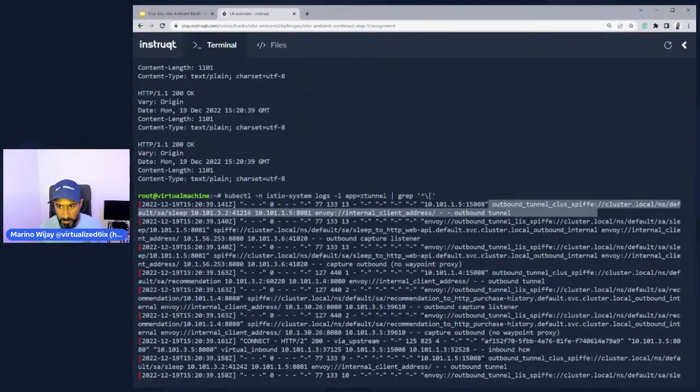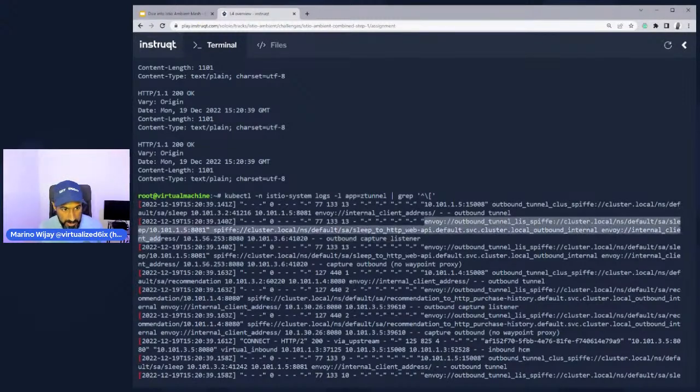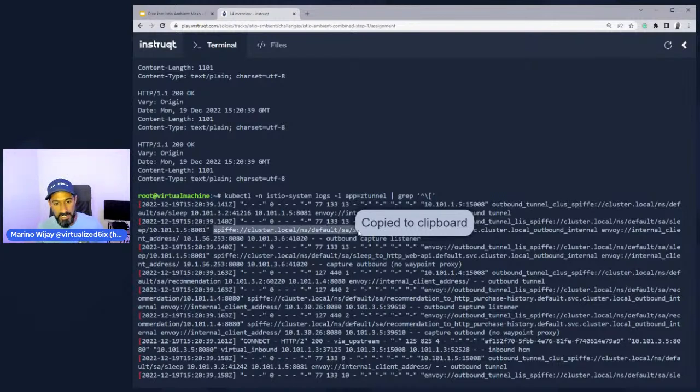So we see we have an outbound tunnel right here. And it's saying to us, hey, we have to communicate with something, right? If we look here, this outbound tunnel is targeting the sleep pod, saying this is my outbound destination. This is the SPIFFE ID I want to associate with that outbound ztunnel.